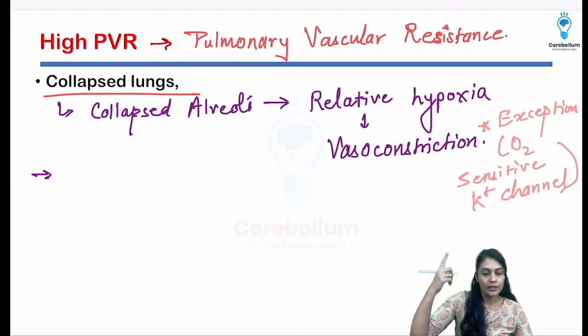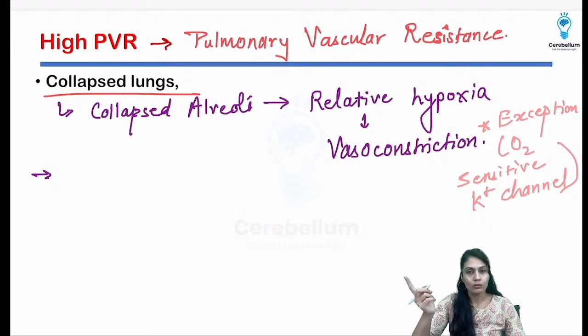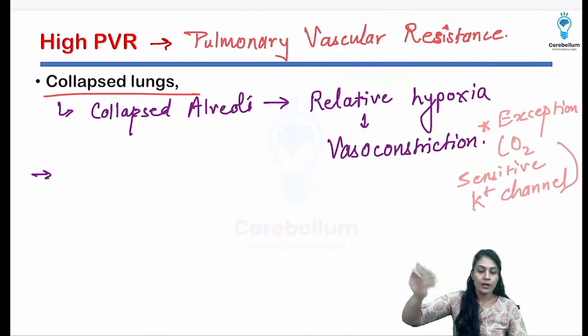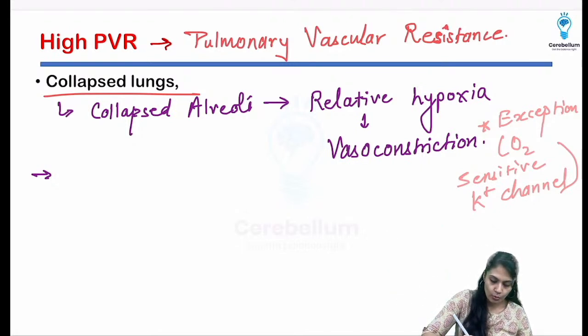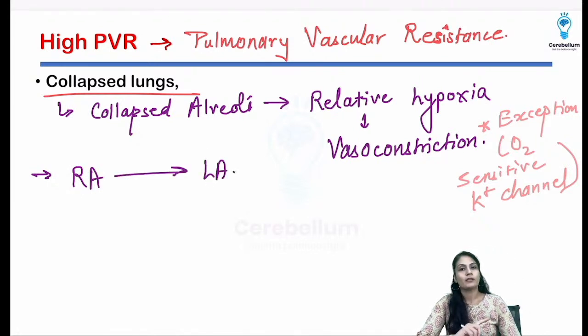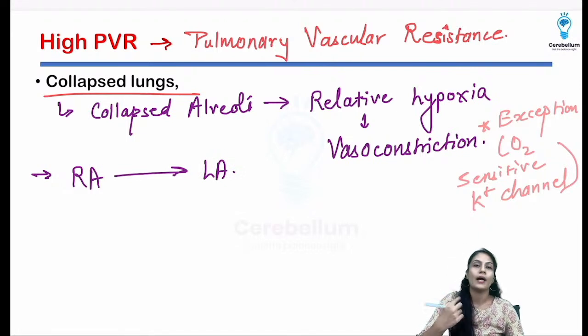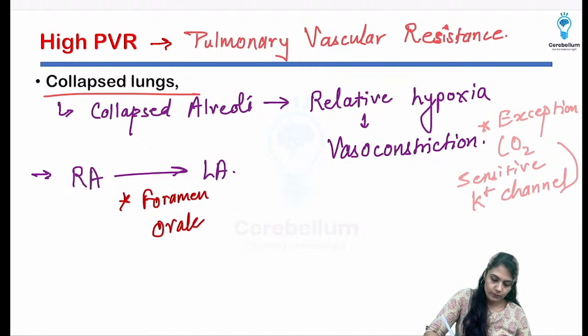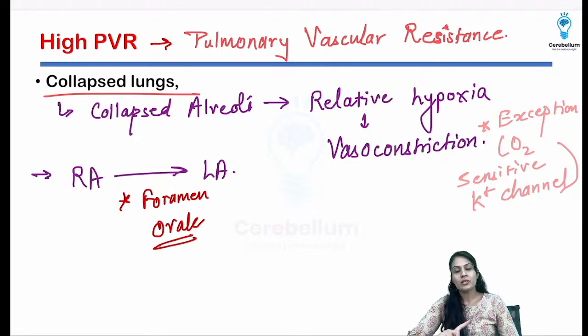Okay, so rather than the blood flowing into the pulmonary artery, it is going to flow there, but later on. Not from the inferior vena cava, it is going to go in the pulmonary artery. Inferior vena cava blood is going to go in the left atrium. So from the right atrium, blood is going straight into the left atrium rather than going into the right ventricle, and the thing which is going to help us, or opening, that is the foramen ovale. Okay, so collapsed lung, and that is why it is going to go towards that.